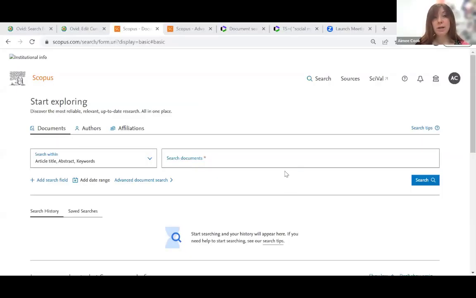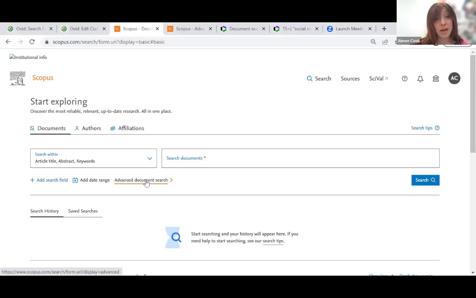Okay, so we are now in Scopus. Again, let me move some of this out of the way. Scopus, as I say, is a large interdisciplinary keyword database. The very first tip here is to make sure that you're making use of the advanced search option.